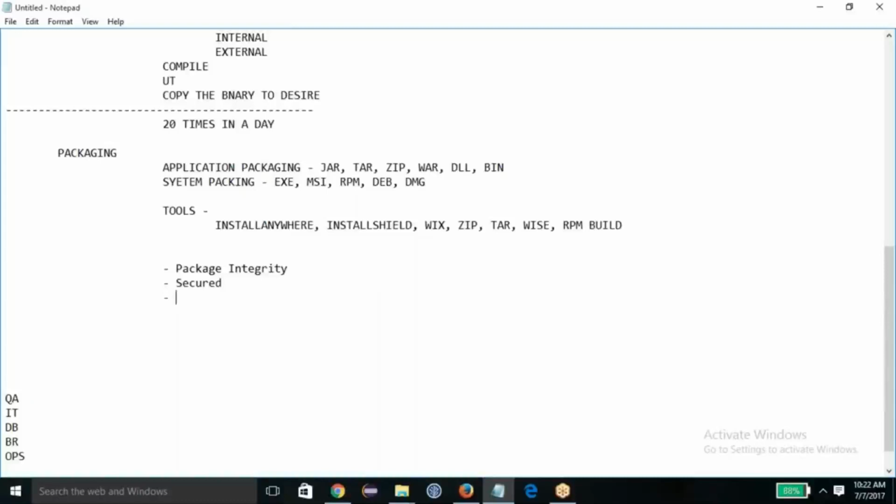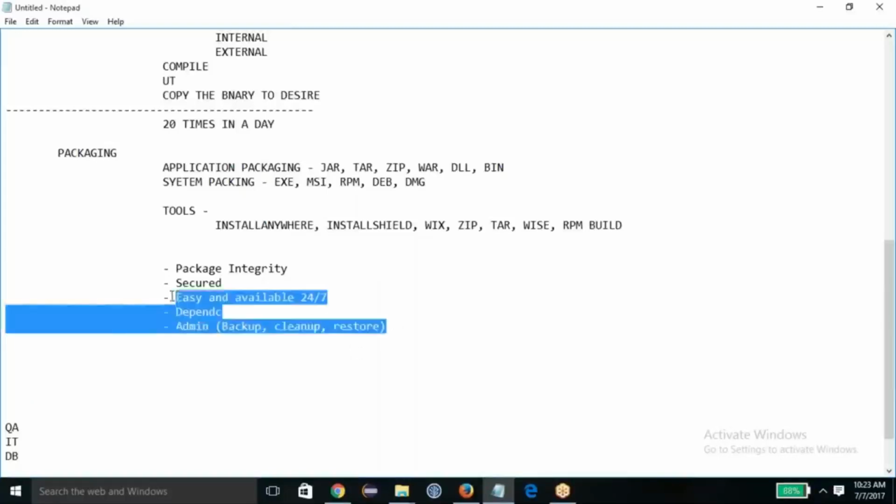So package integrity should be maintained. It should be secure. It should be easy and available 24/7. Whenever anyone needs these packages, they can get them easily without any dependencies, and dependencies should be matched. On top of that, admin activity like backup, archival, cleanup, and restore should be easy and self-driven, rather than something where you have to hire someone to get these things done.